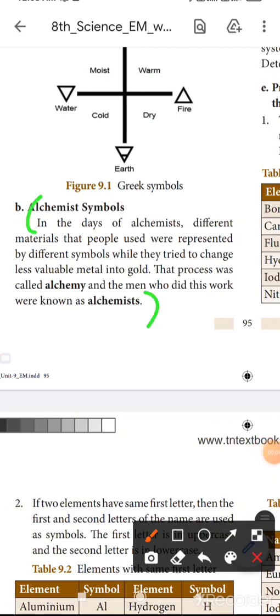In the days of alchemists, different materials that people used were represented by different symbols while they tried to change less valuable metal into gold. That process was called alchemy, and the men who did this work were known as alchemists. Okay, this is the 5th Roman 4th question. Mark it now.